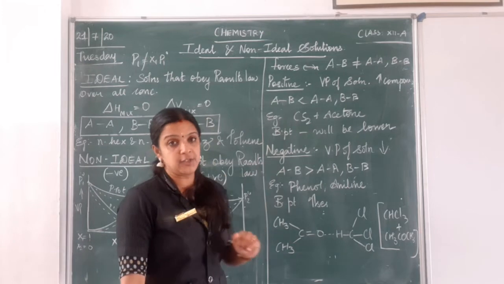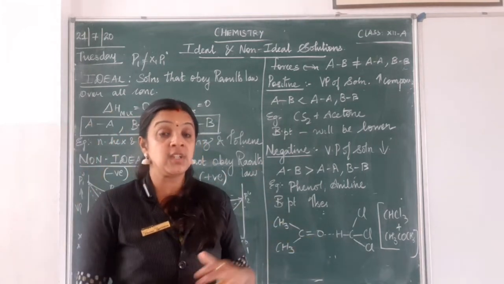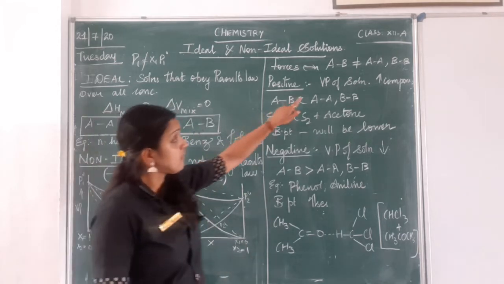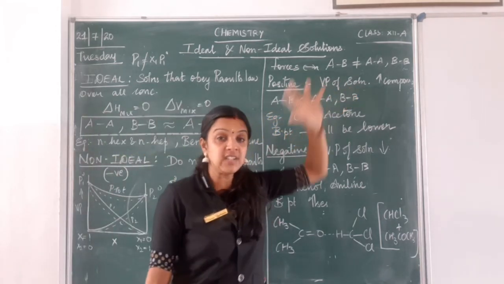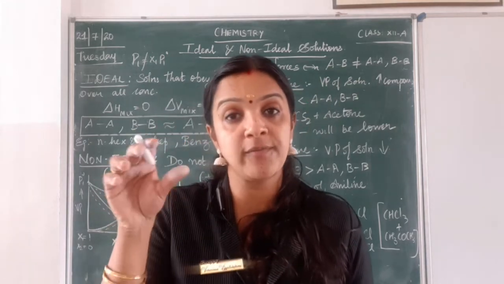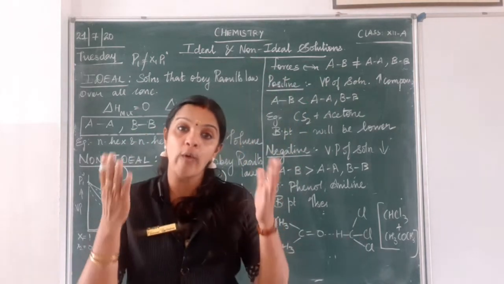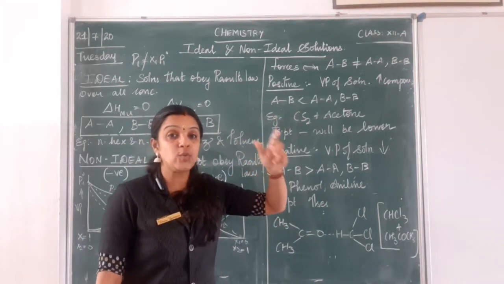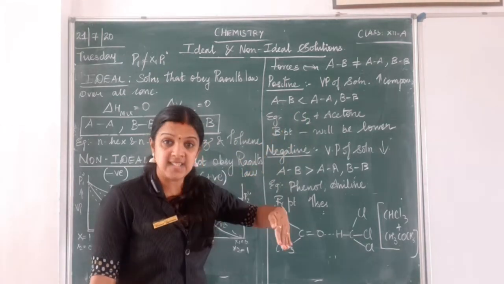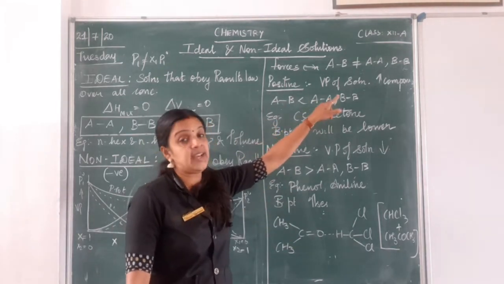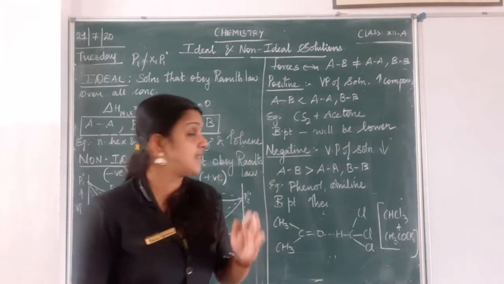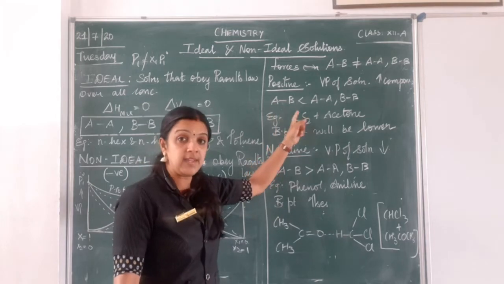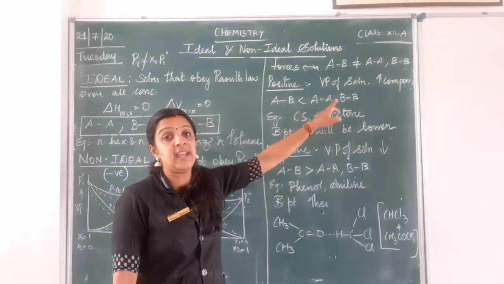Now, positive deviation. When I say positive deviation, there is an increase, right? So what happens here? Vapor pressure of the solution will increase. The total vapor pressure of the solution will be increased when AB interaction, that is the forces between A and B, is less than AA and BB. I repeat again, children. The intermolecular forces of attraction between AB is less than AA and BB.